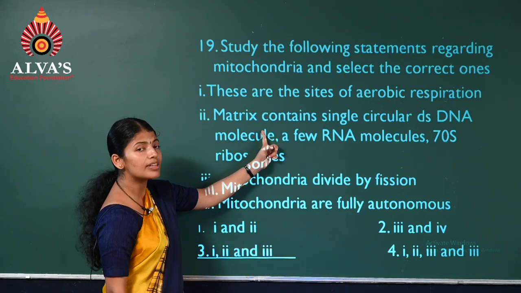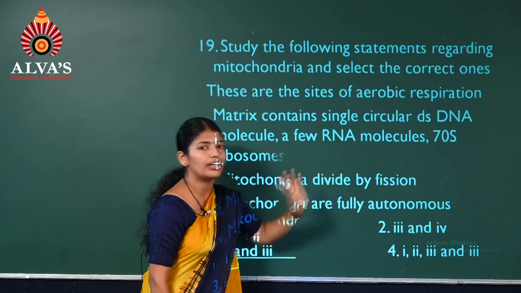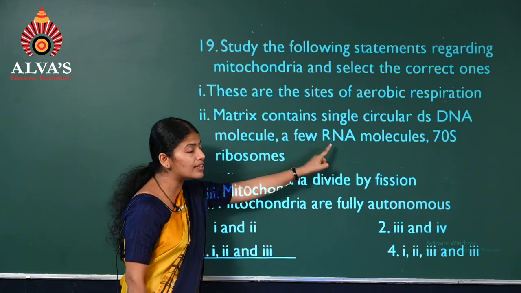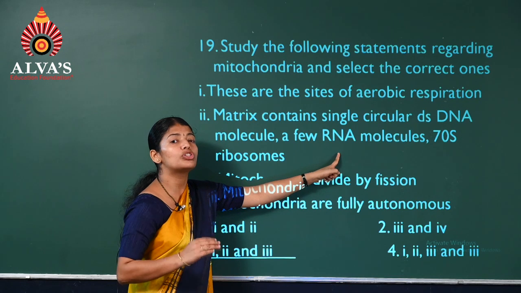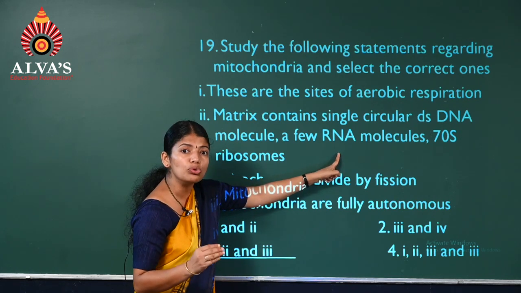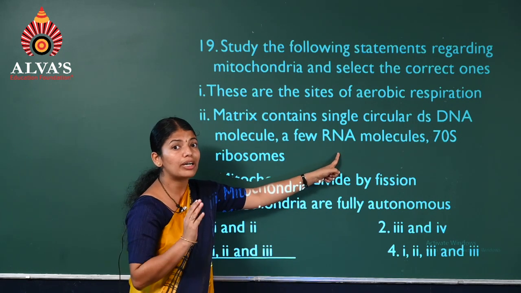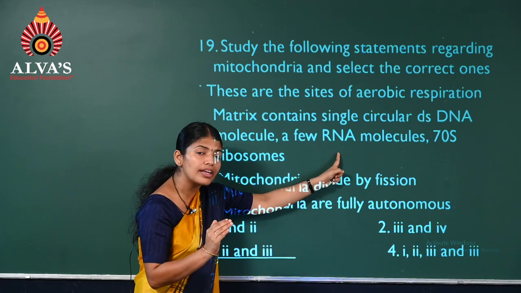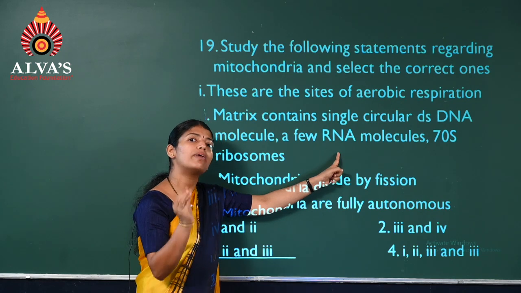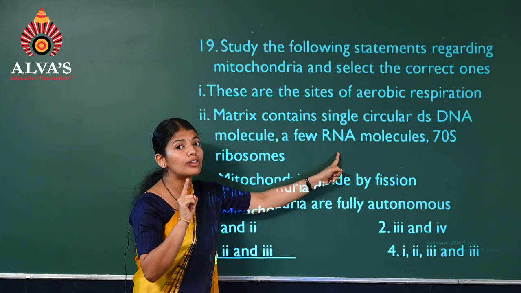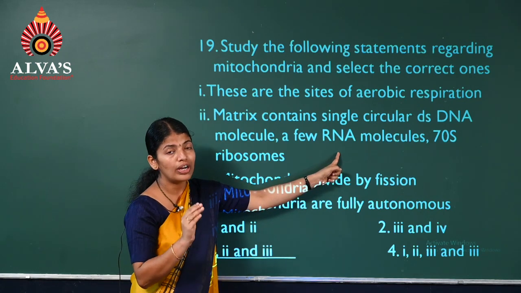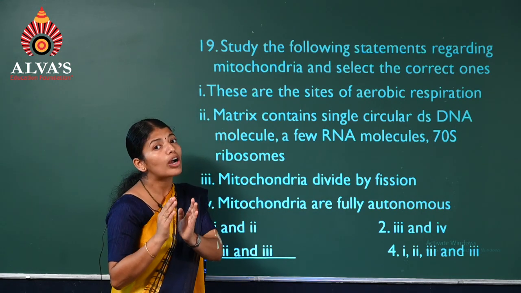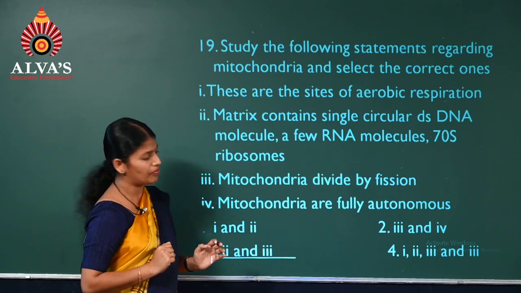Because mitochondria has its own DNA and also ribosomes, can synthesize RNA, so can produce proteins, but not all. Therefore, it can synthesize some proteins by itself, but not all the proteins. So it is semi-autonomous, not completely autonomous.